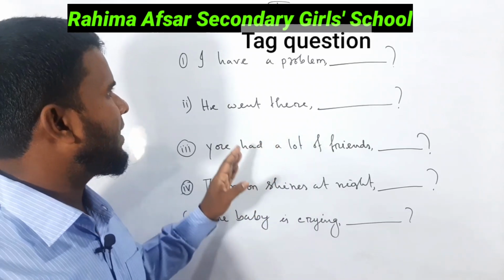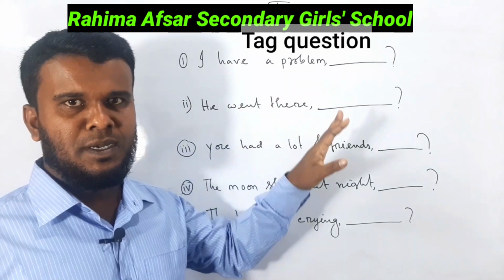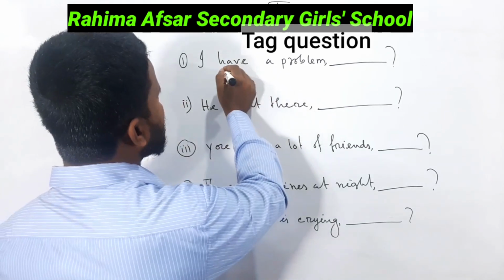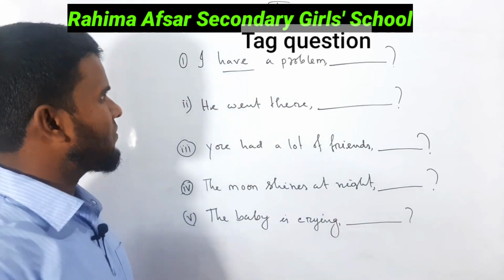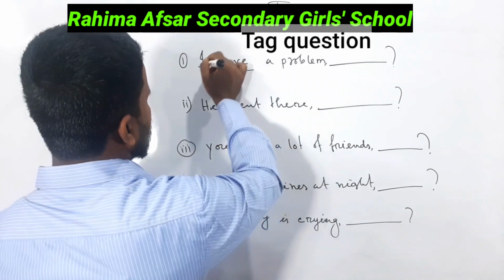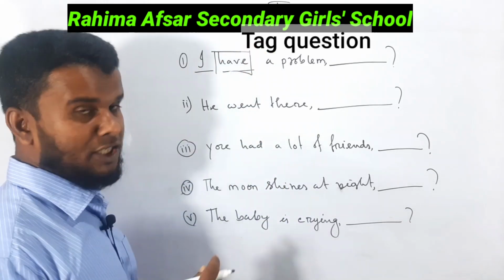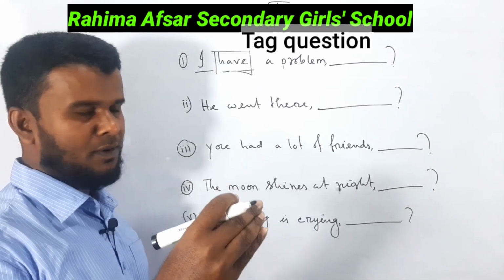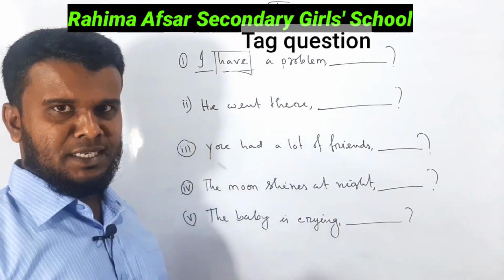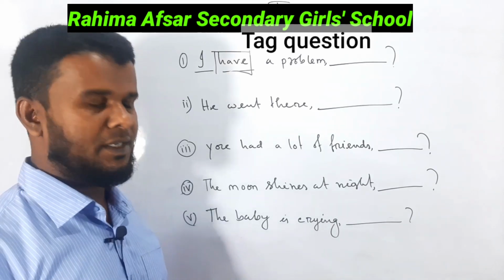I have written 5 sentences on the board. The first one is "I have a problem." আমার একটা সমস্যা আছে. I have a problem. This is an example of present indefinite tense. You may think this is present perfect. No, this is the subject and have is the present form of the verb. The past form is had and the past participle form is had. You make this sentence tag in 2 ways.